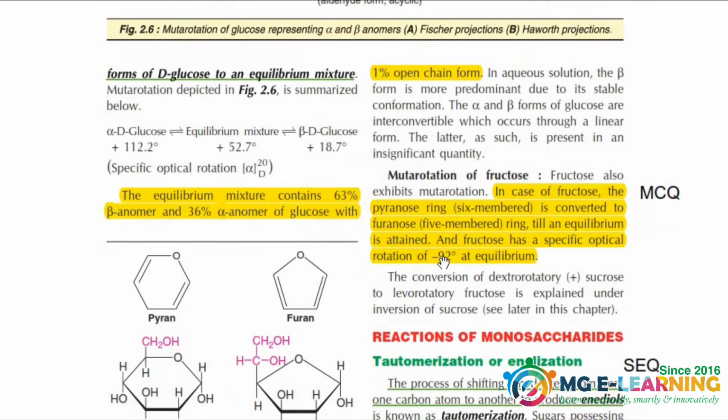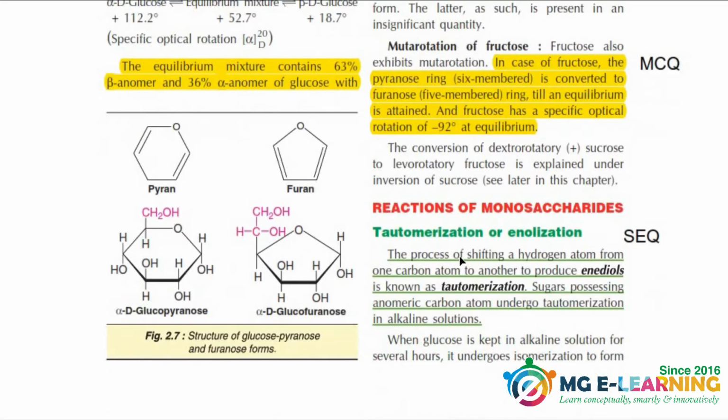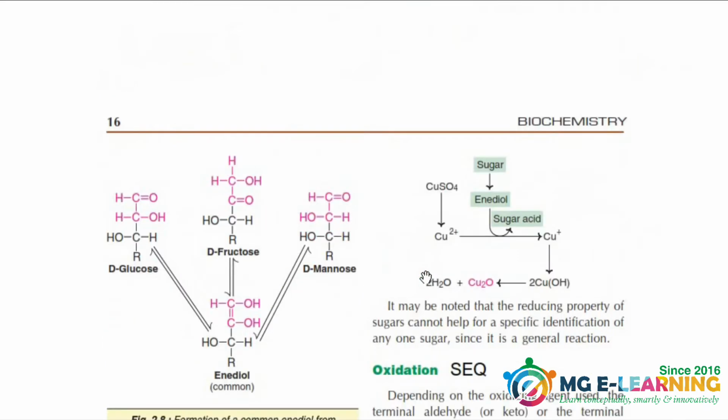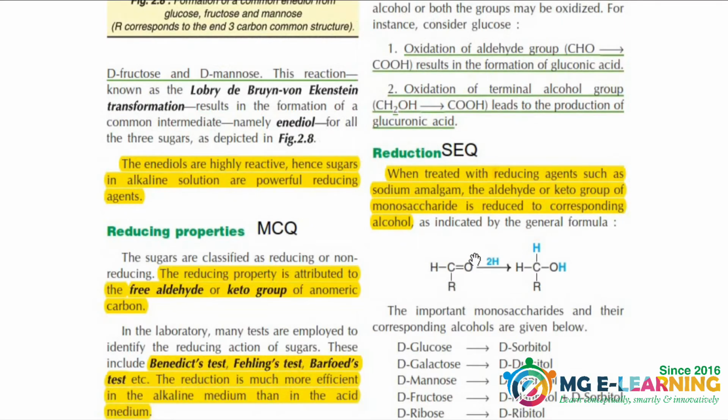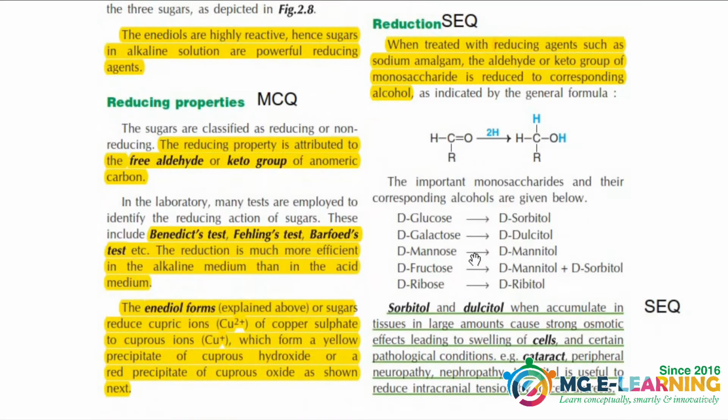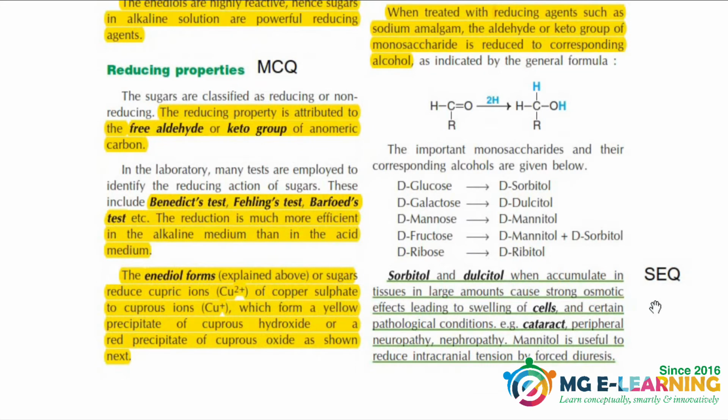All these yellow points are important for MCQ, and reactions of monosaccharides are very important for UQ. You should know about the tautomerization, oxidation, and reduction of monosaccharides. All the properties of monosaccharides are important. Now this one is a very important UQ, that is why alcohols of glucose and galactose cause cataract formation in the eye.